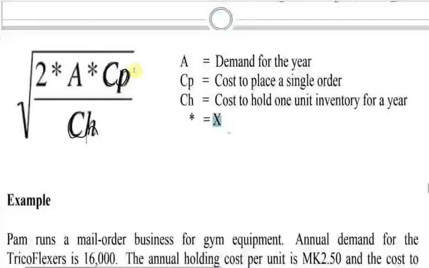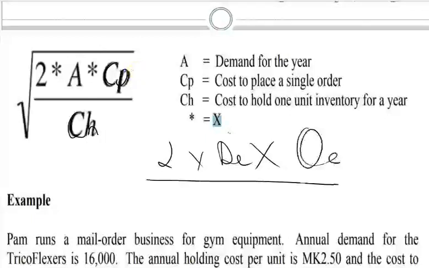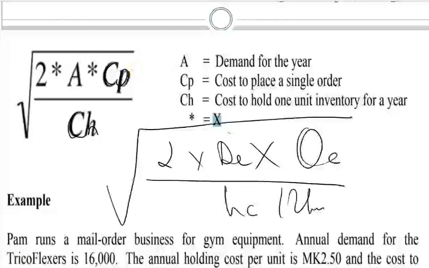So you have 2 times demand for the year. You can just say D. Other people say D, right? Times ordering cost, over holding cost per unit. So that's the formula.